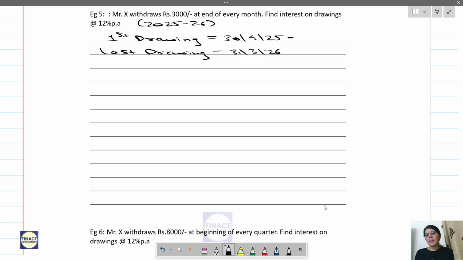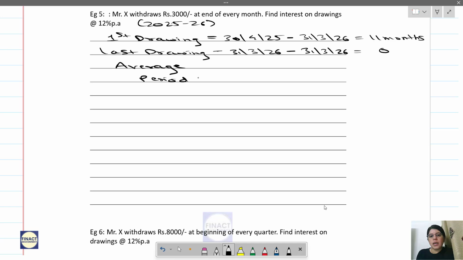So what is the time period from the first drawing till the end of the year? End of the year is 31st March 26. Here you have 11 months. April is gone, so May, June, July, August, September, October, November, December, Jan, Feb, March: 11 months. And for the last drawing it is 0 months. So now what is the average period? First drawing till the end of the year, that is 11 plus 0 divided by 2. So how much do you get? 5.5. So use this in the formula.